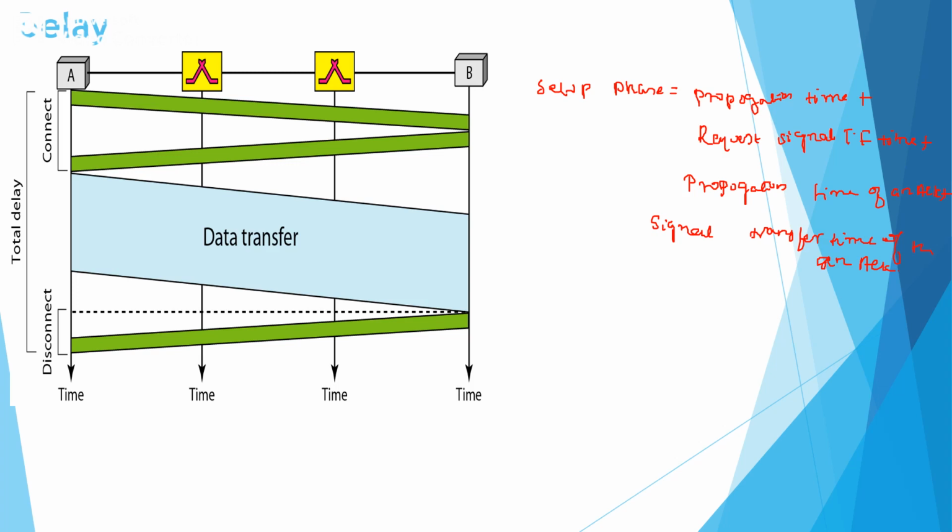Similarly, the delay cost during the data transfer phase will be equal to the propagation time plus the data transfer time.